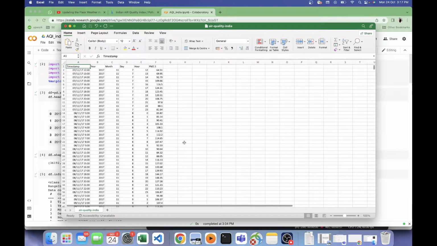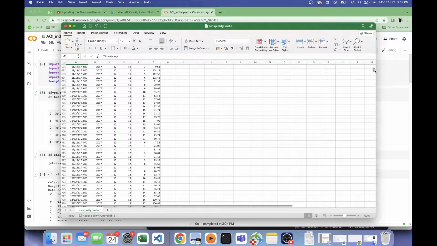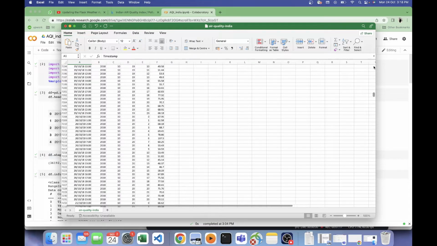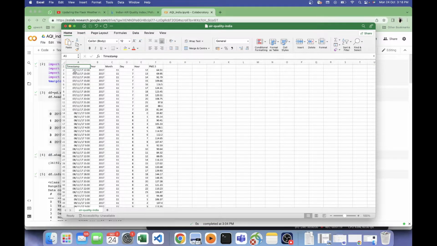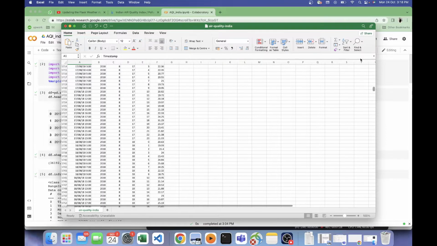So this is how the data set looks. We have timestamp from 2017 to 2020. Let's see the maximum count. I think it's 22. Yeah, 22. Up till 6, that is June. Till June we have the data set. So from 7th of November 2017 to, I think, 4th of June 2022, we have the data set.